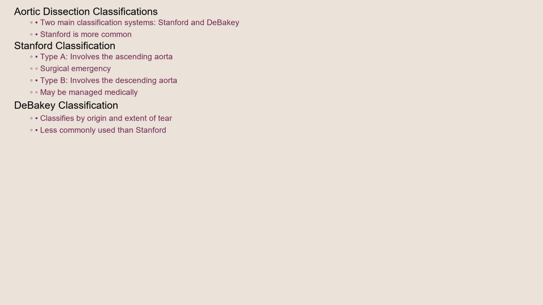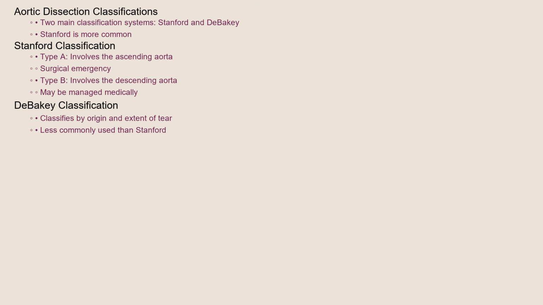Aortic dissections are typically classified using two main systems, the Stanford and DeBakey classifications. The Stanford system is more commonly used and categorizes dissections into two types, type A and type B. Type A dissections involve the ascending aorta, the part closest to the heart, and are considered surgical emergencies.